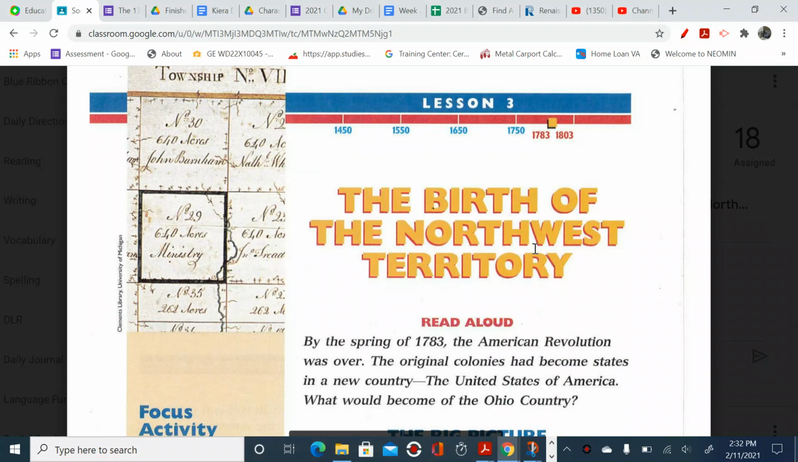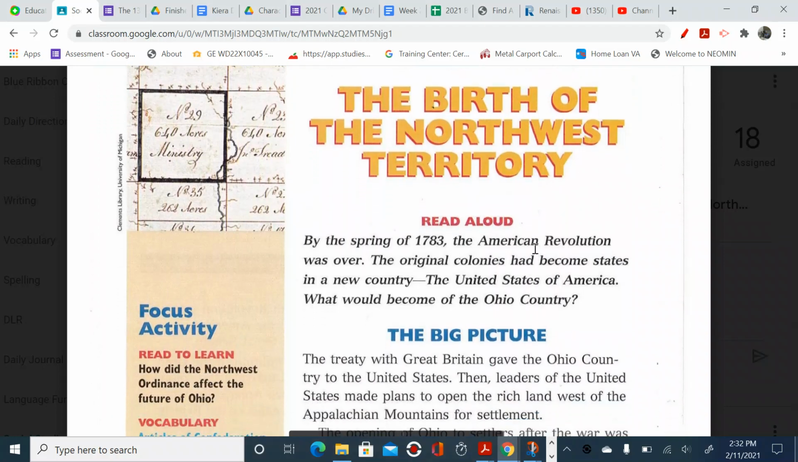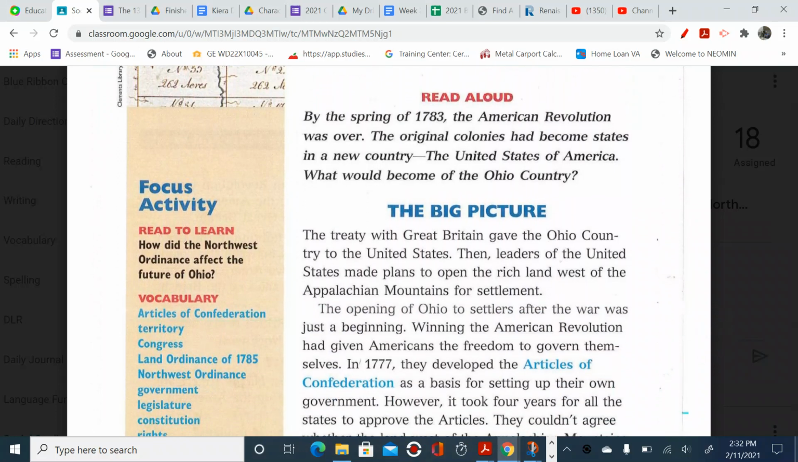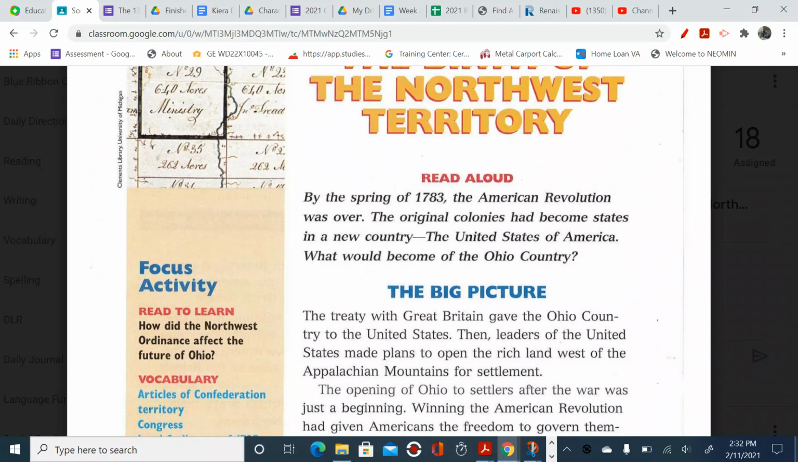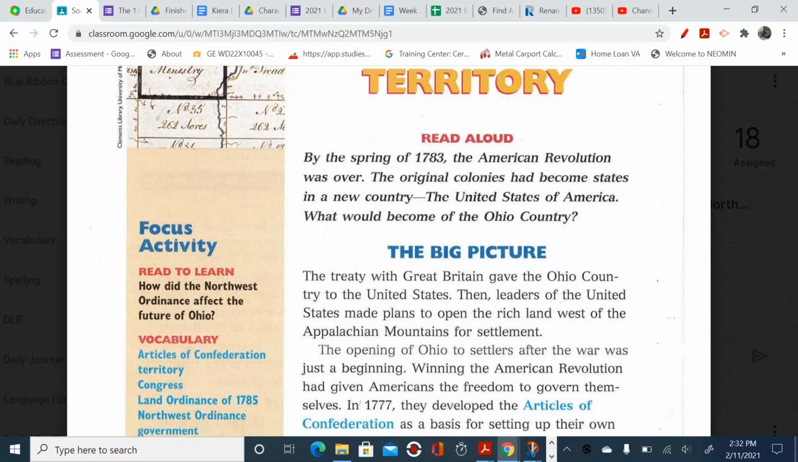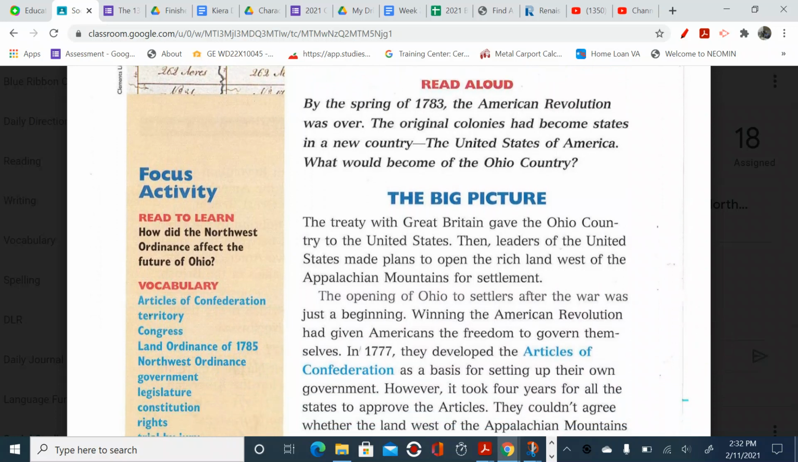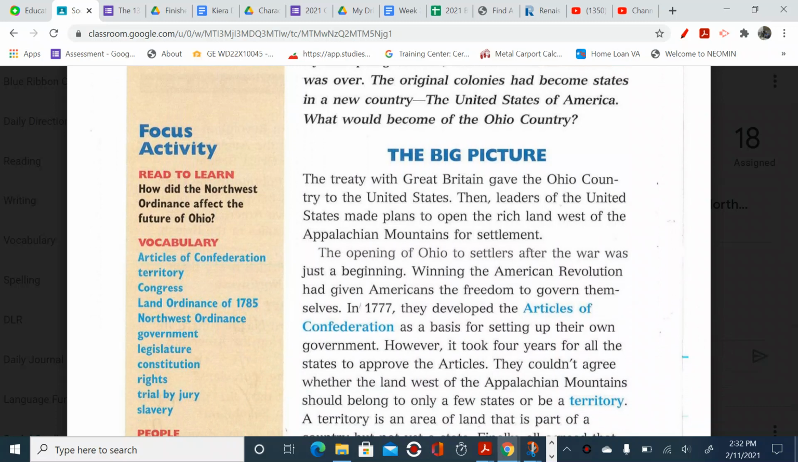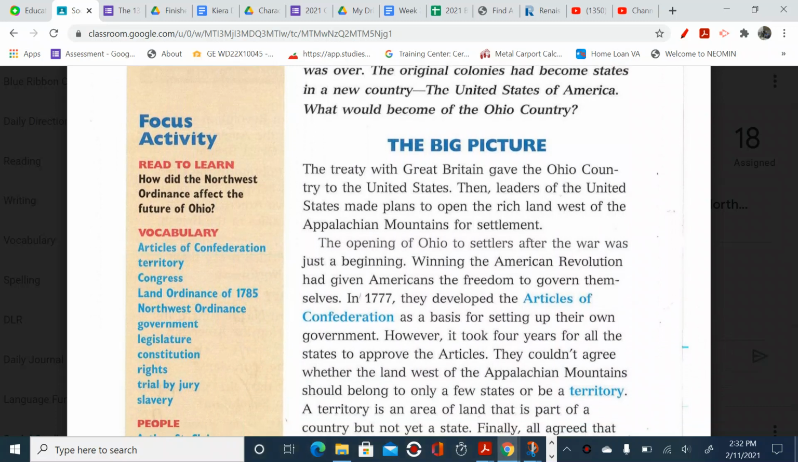All right, you guys, we're talking about the birth of the Northwest Territory. All right, so we're going to read this and follow along. And tomorrow I'm going to ask you to take some notes from this. So here we go. By the spring of 1783, the American Revolution was over. The original colonies had become states in a new country, the United States of America. What would become of the Ohio country?